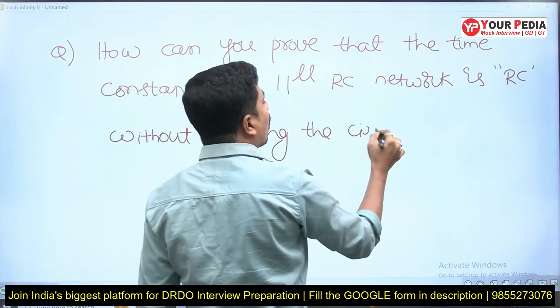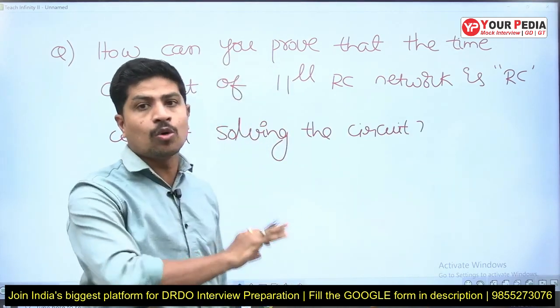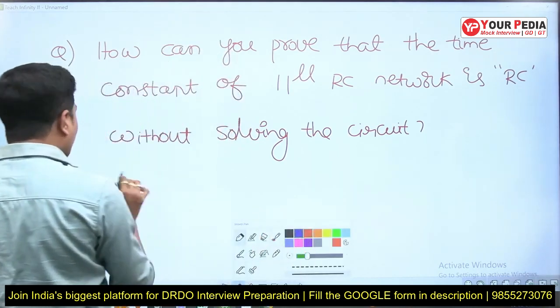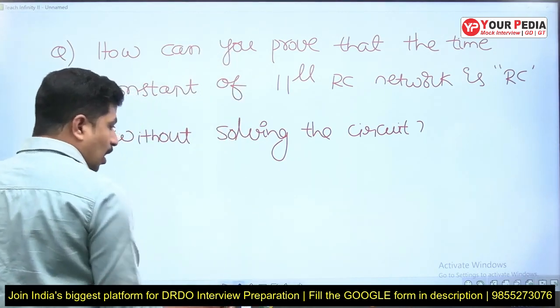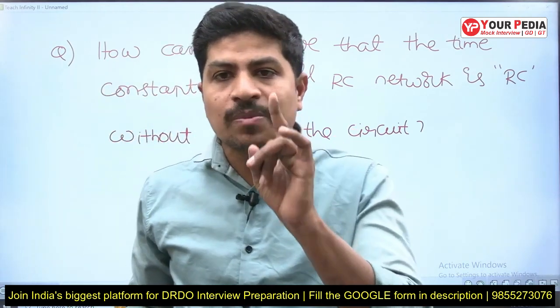It means you should not take the circuit and find its current expression or voltage expression. You should not do that. Without doing that, we can prove it orally. It is very simple: whatever may be the formula of time constant, its units must be seconds.